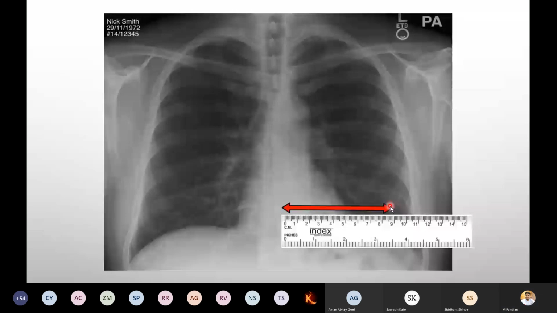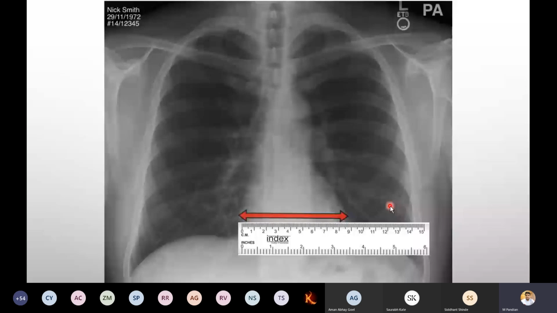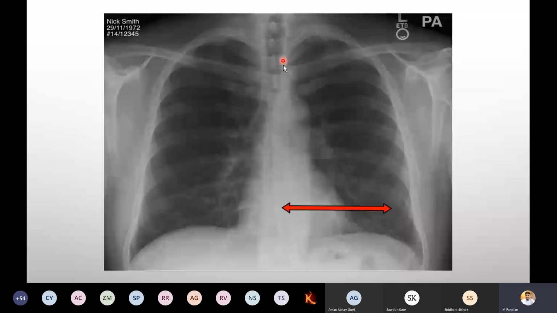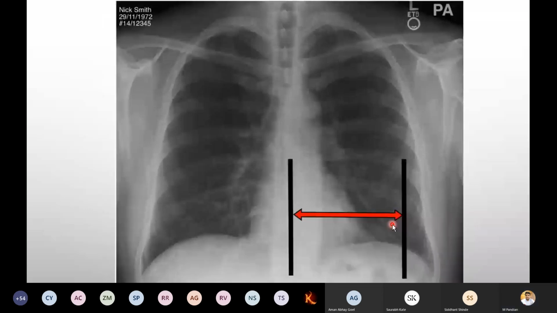Again, I'm repeating. See, place the scale. Right side will be 0. From there, we measure up to this level. Don't leave the measurement. So shift this particular 0 to where? The imaginary line which you have framed here, that is the mid thoracic line. From there, we want to keep it. So now the particular heart or chamber is within the rib cage, which means it is normal in size. What about the abnormal one? Here you can make the imaginary line. You will get the normal shape of the heart.